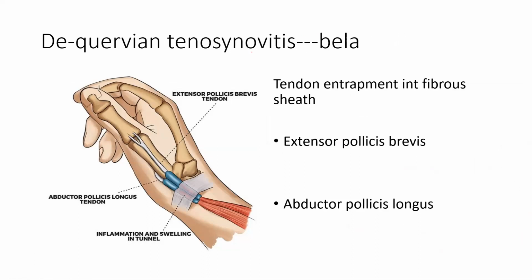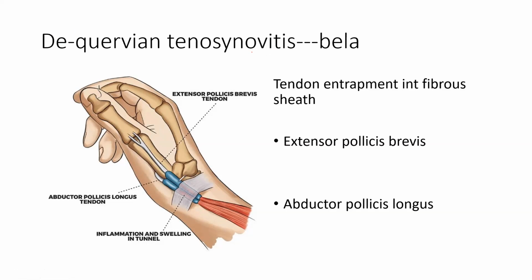Then this is very important: de Quervain's tenosynovitis. The name is Italian or French, so it is pronounced de Quervain's tenosynovitis. Why is it known as tenosynovitis? It is a problem of the synovial sheath of the tendon, an inflammation of it. Normally, in the wrist joint these tendons come through. If you feel your radial styloid area, where is the radial styloid? You go just below your thumb.